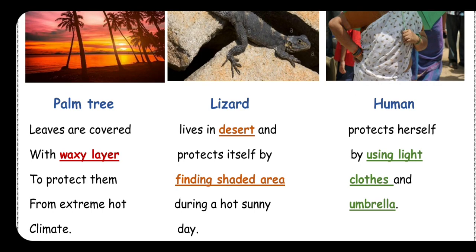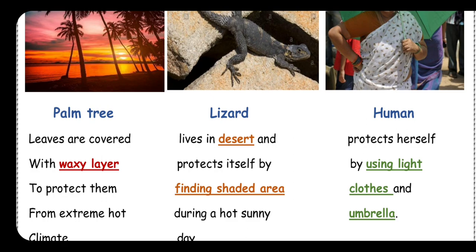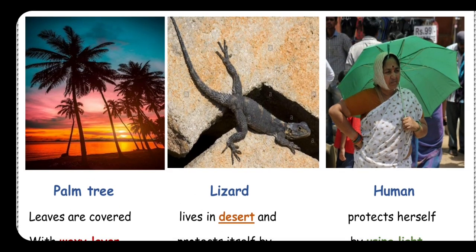Another example, for animals, is lizards. Lizards live in the desert. So it protects itself from the sunny day by finding a shaded area. Shaded area means away from the sun. Okay? And this person protects herself by using light clothes and using an umbrella. So, all these living organisms make something called adaptation.